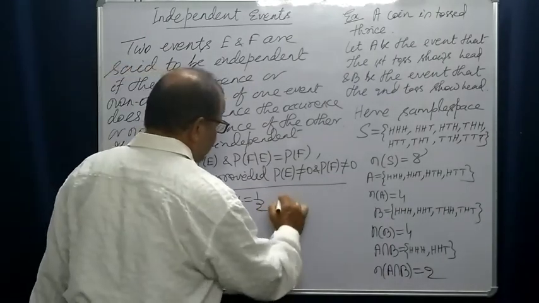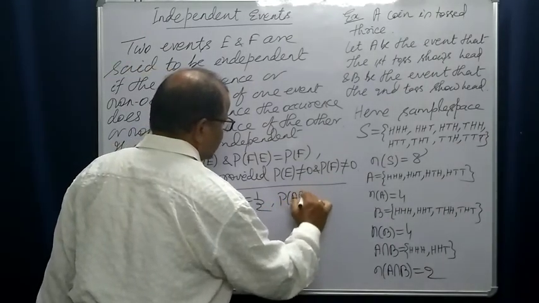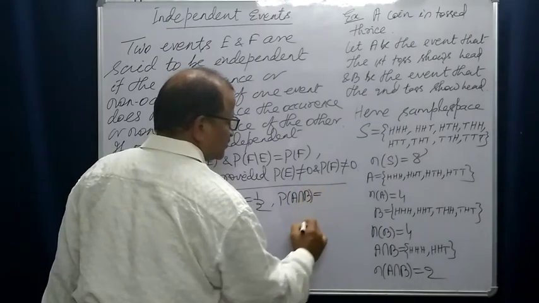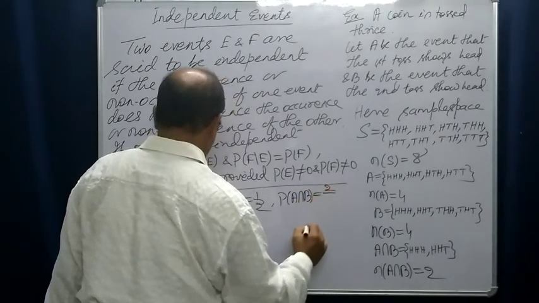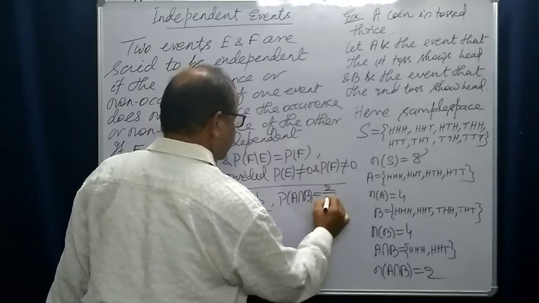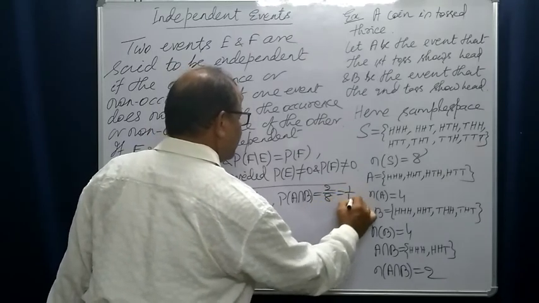So, probability of A intersection B will be what? 2 by 8, that is 1 by 4.